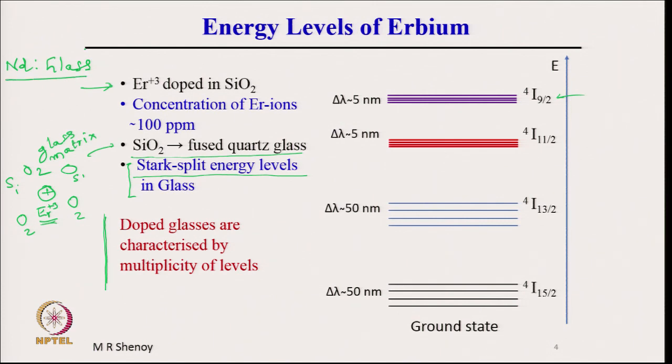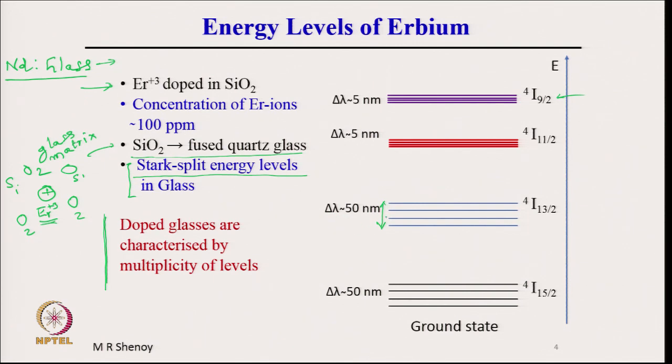Now, glass here is again a matrix, it is not a periodic positioning of atoms, and therefore these are also characterized by broad Stark split energy levels. So, this explanation is given because the energy level here is not one, but comprises many levels, and typically it looks like a band with a typical width corresponding to a wavelength difference.